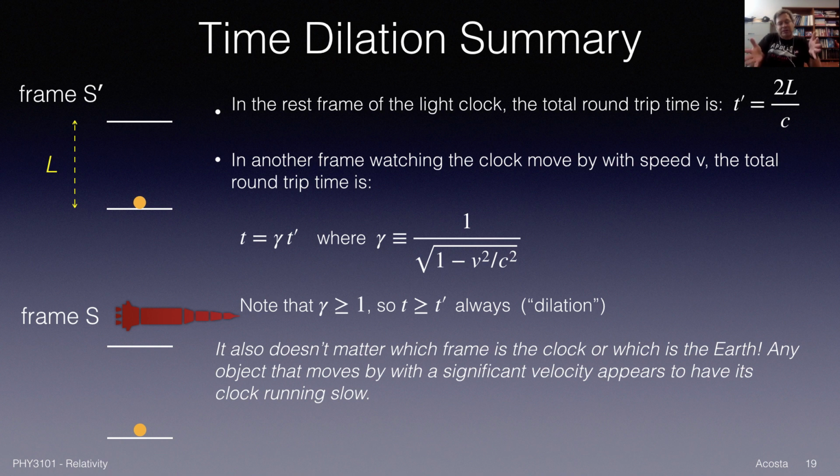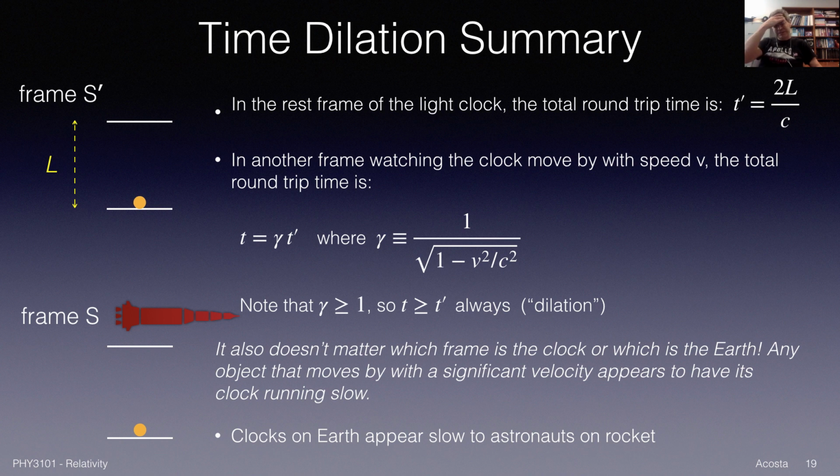Your light clock on the rocket has a round trip time of 2L over c, but you look at the light clock on the Earth receding away from you, and you say, wait a minute, it's running slow by the exact same factor gamma. It's a symmetric point of view. The clocks appear to run slow on Earth, according to the astronauts on the rocket.